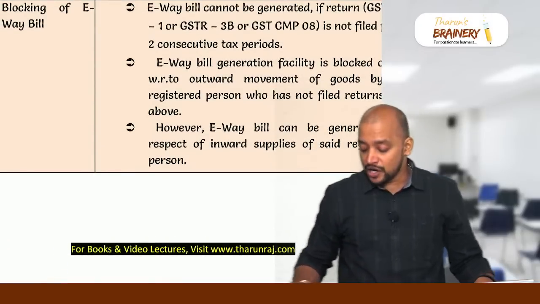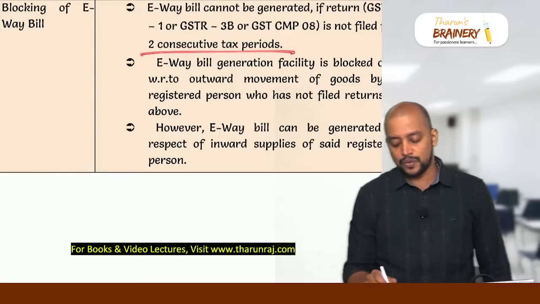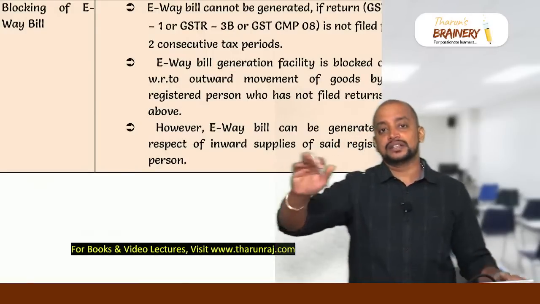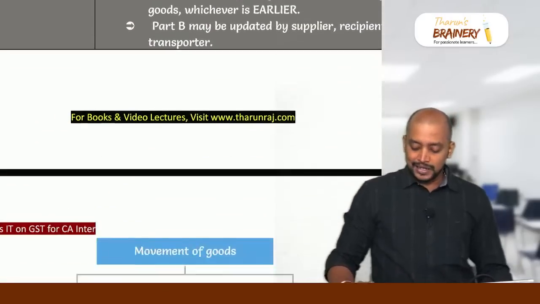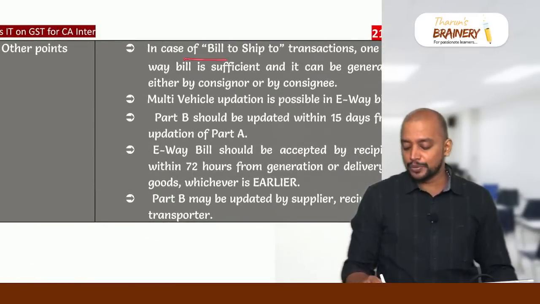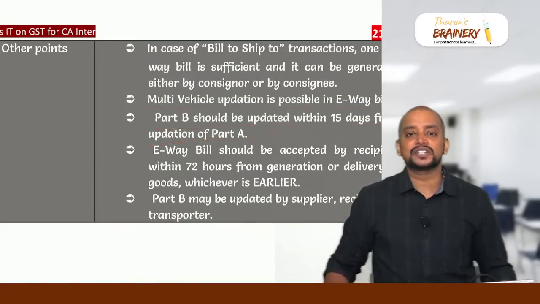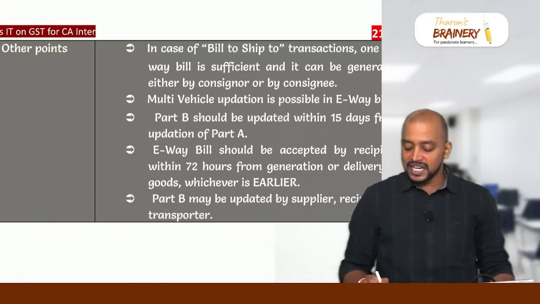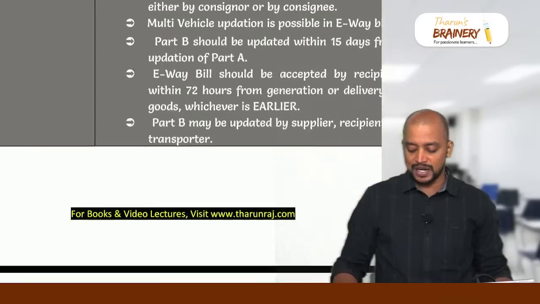Blocking of e-way bill: if I am not filing returns for consecutive 2 tax periods, GSTR1 or 3B or CMP8, then my e-way bill will be blocked for outward supplies. But for my inward supplies, e-way bill can be generated. For my outward supplies, it will be blocked. Next, in case of bill to ship to transaction, 1 e-way bill is sufficient. We can update multiple vehicles in the e-way bill. And Part B should be updated within 15 days from updation of Part A. Means once the Part A details are updated, within 15 days the vehicle number should be added. Then e-way bill should be accepted by the recipient within 72 hours from its generation or delivery of goods, whichever is earlier.